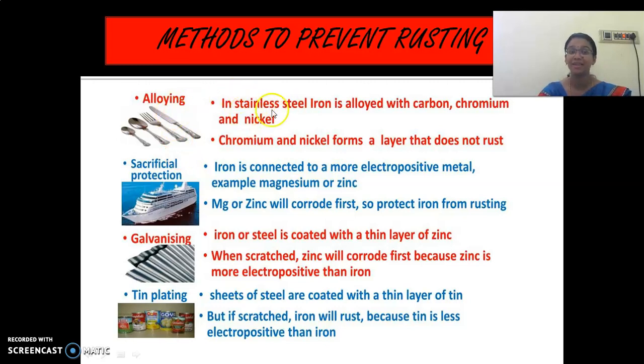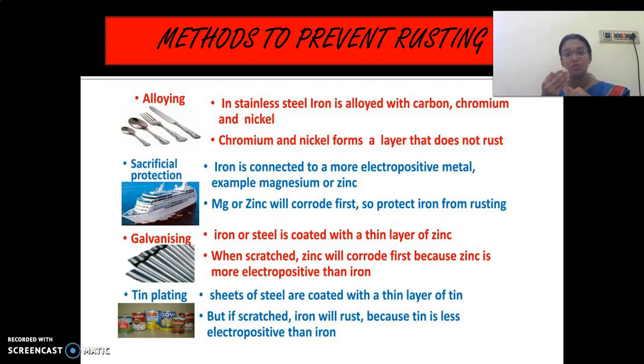In stainless steel, iron is alloyed with carbon. Alloying is nothing but, children, mixing of impurities. Mixing one substance with the other substance is called alloying. So the gold which we are wearing, right? Whether it is pure gold? No. Copper is added to it. Yes or no?